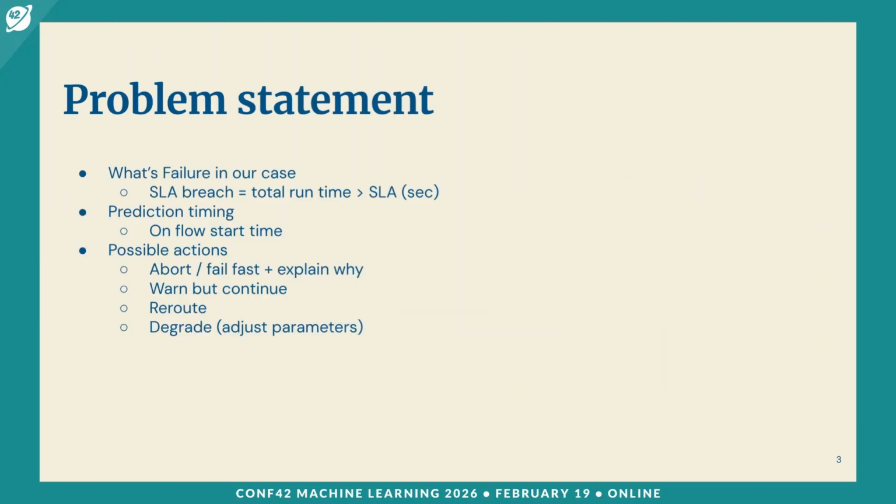So to keep things concrete, I'll define failure as an SLA breach, just for simplicity. And we're just going to explore this particular definition of failure. So the SLA is when the runtime exceeds a certain threshold. And that's a common operational pain. And we want a prediction of that event early in the system, ideally at submit time.